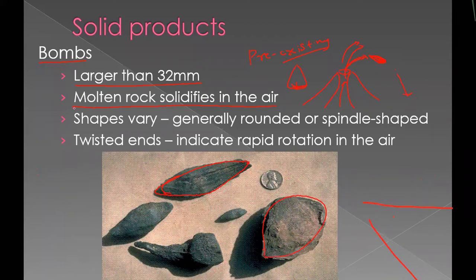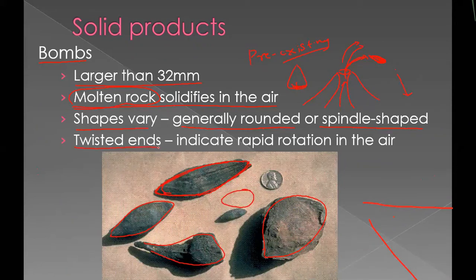So it is formed by molten rock material. This molten rock material solidifies in the air and falls down. And shapes vary, generally rounded or spindle shaped. Spindle means long shaped. There will be a tail, and there will be a broad mouth. This is called spindle shape, and sometimes there will be a rounded one.